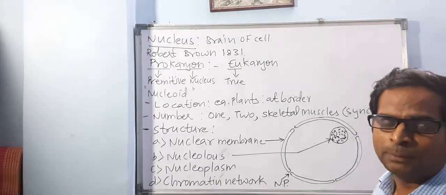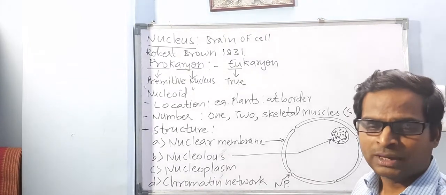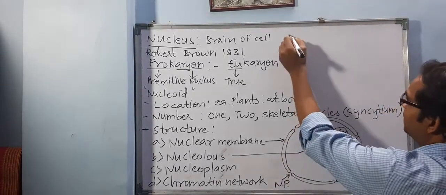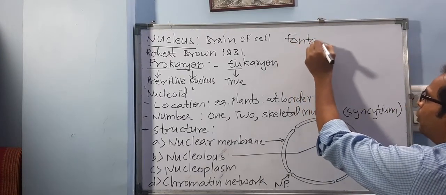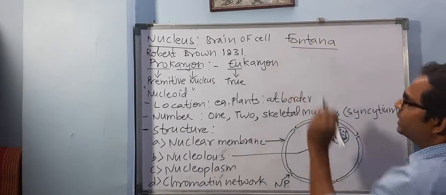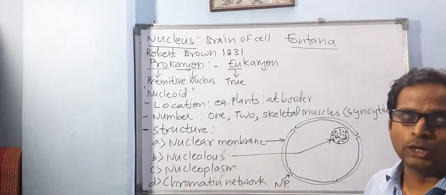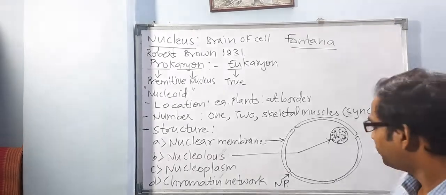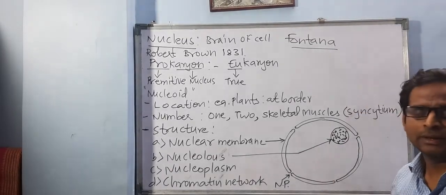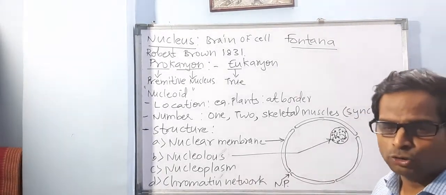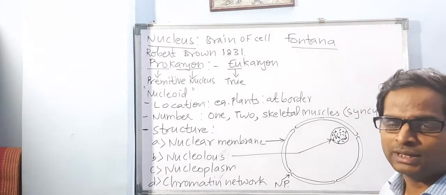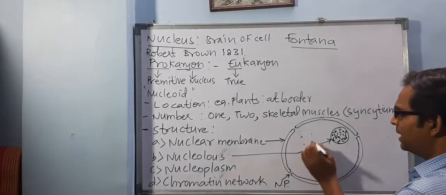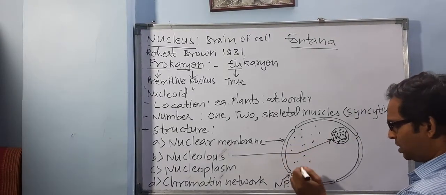There are some names of people also associated with the discovery. Fontana was the name of a scientist. You don't need these many details. Fontana was the scientist who discovered this nucleolus inside the nucleus. Now, the function of the nucleolus is that it produces ribosomes, and ribosomes later on produce proteins. Fine. Now comes the next part or structure.